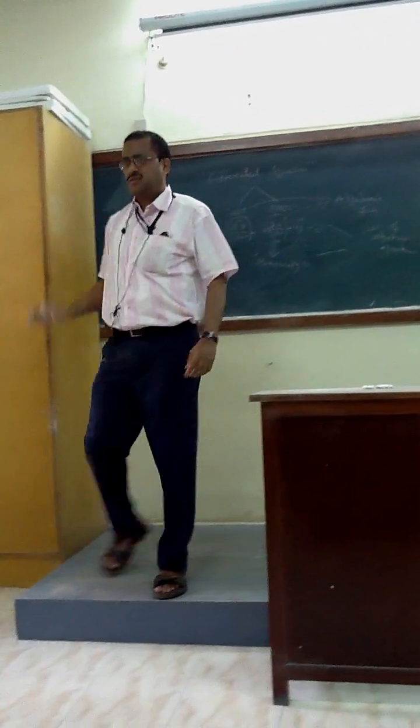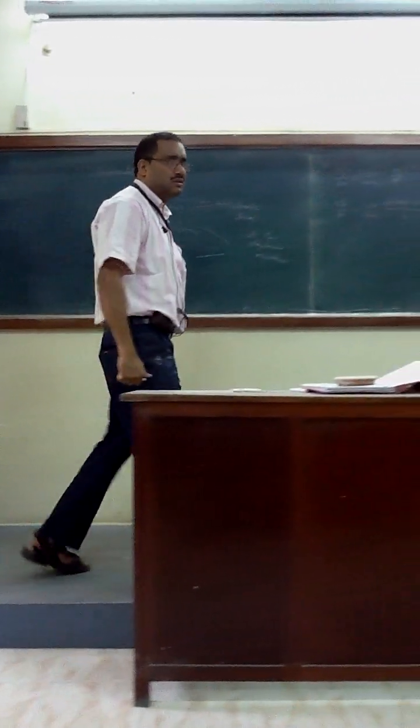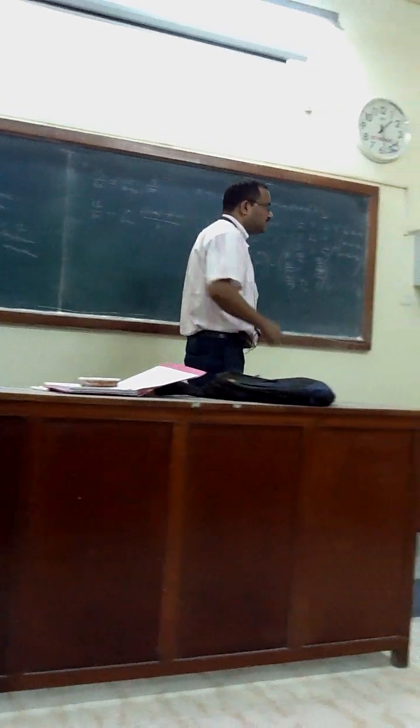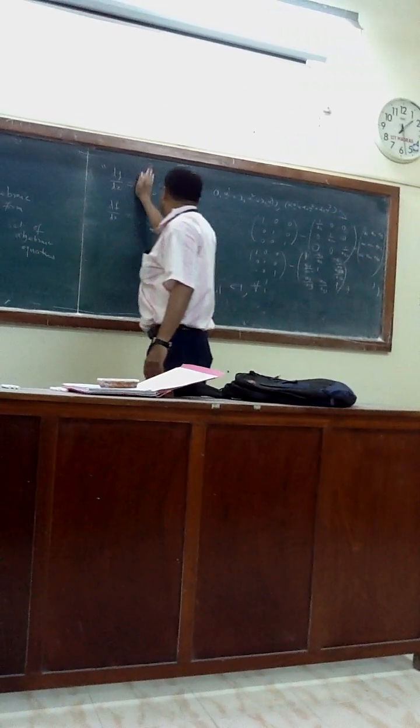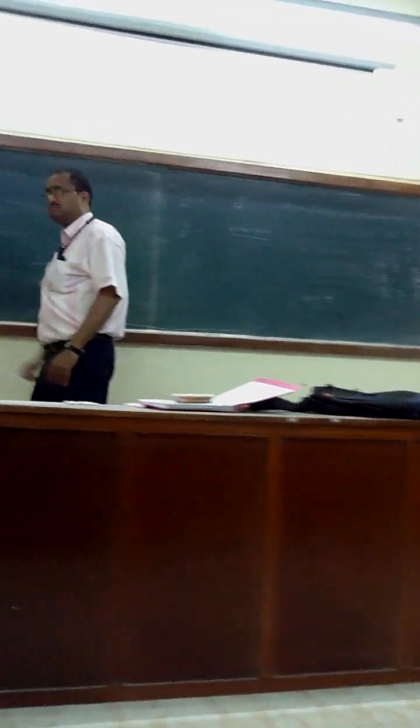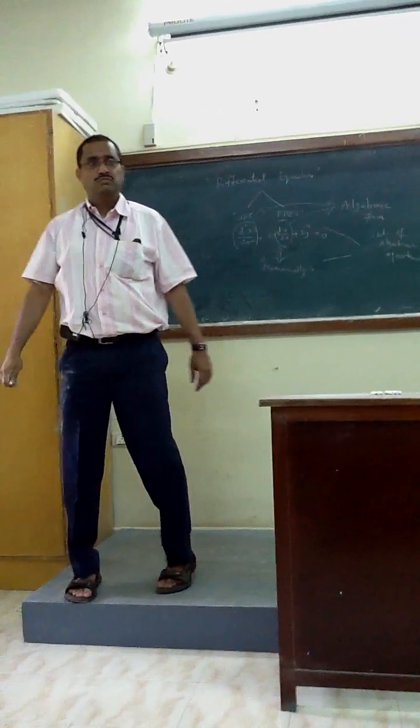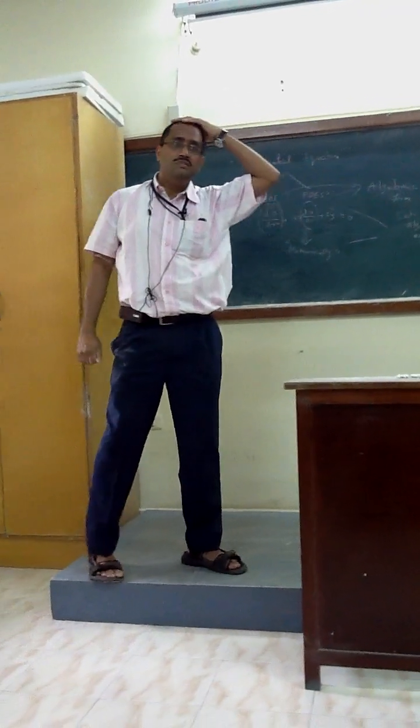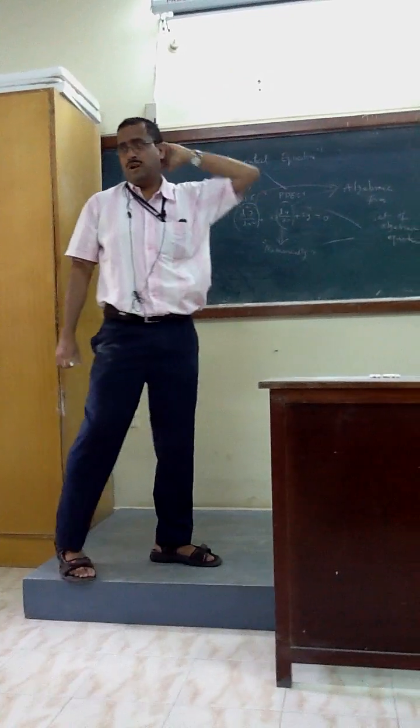This is what you learned in the first lesson of calculus at plus 2 level. If I remove the limit, what will happen? Will it be correct all the time? Sometimes it may be correct, sometimes it may not be.